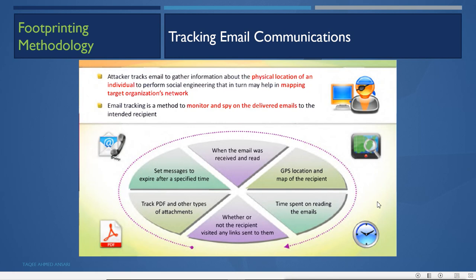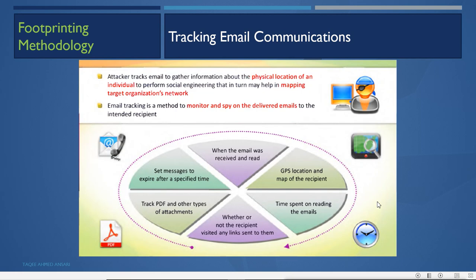Some users have a habit to read at a particular time. Then the GPS location of the email recipient, and whether they are clicking on some links or not clicking on the links which you have sent. Now, by knowing these things, the attacker can send crafted mails with trojans and spyware, and then send phishing links to the recipient and see whether they are clicking those links or not.